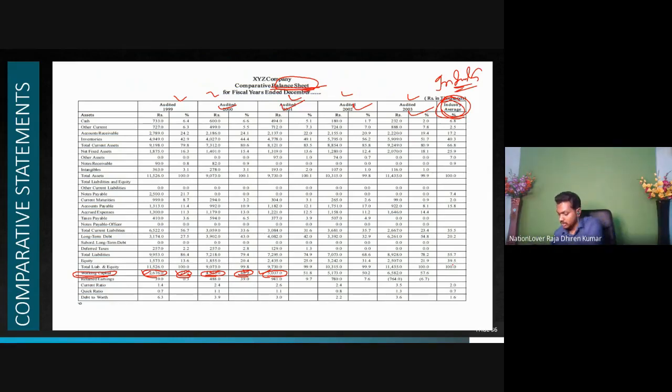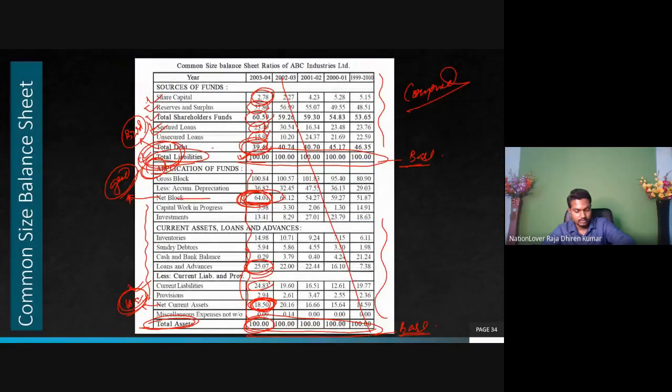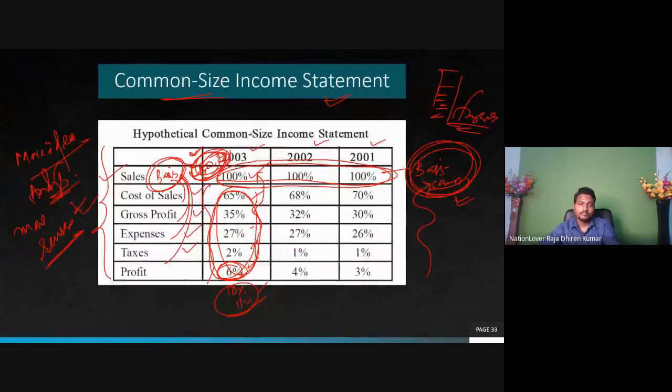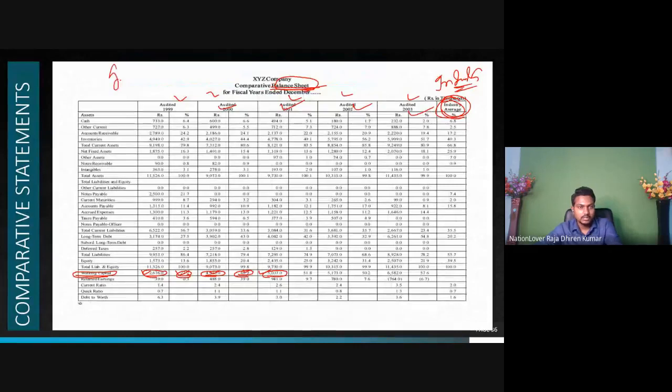In short, I'm saying the intra statement study is the common size statement. Understand the points? The inter statement study is comparative statement analysis. That means we will compare here the current year's figures with different years.